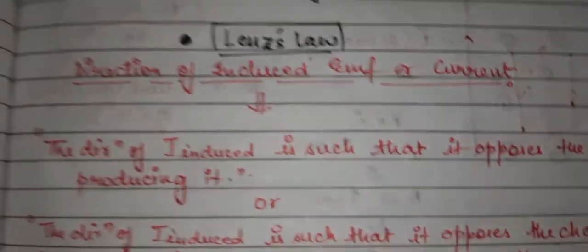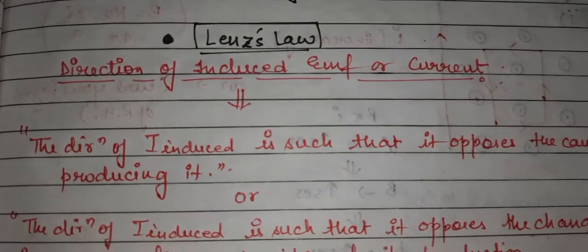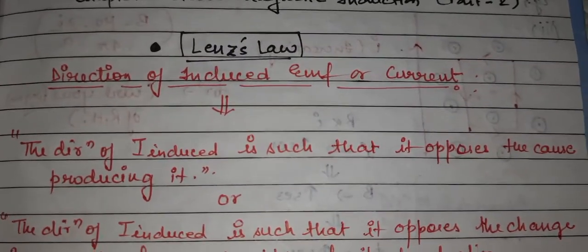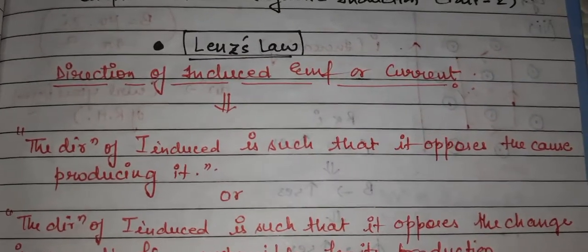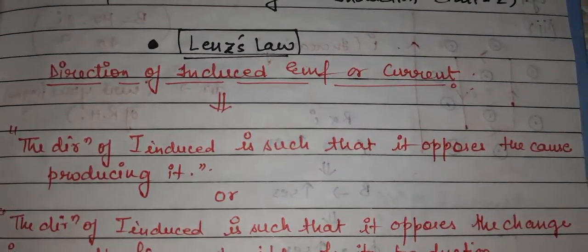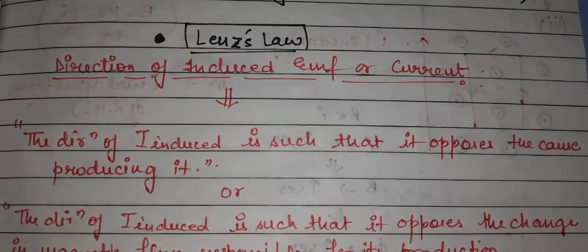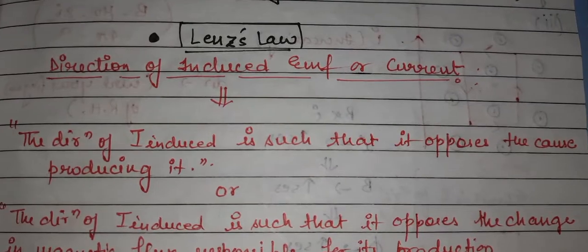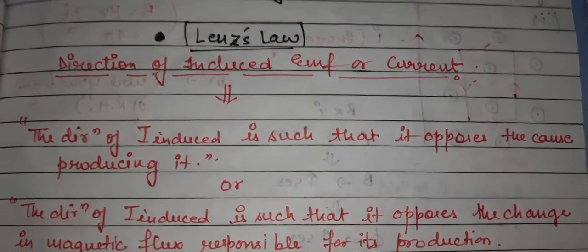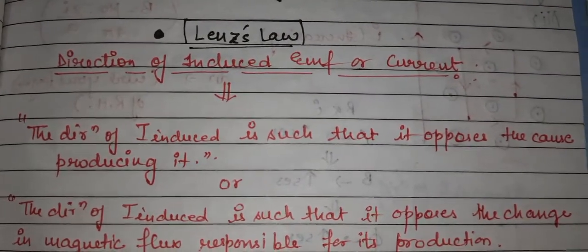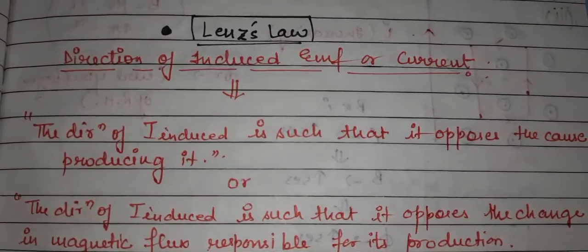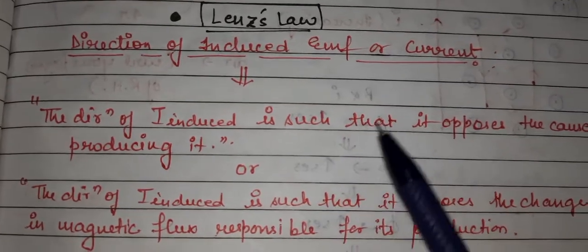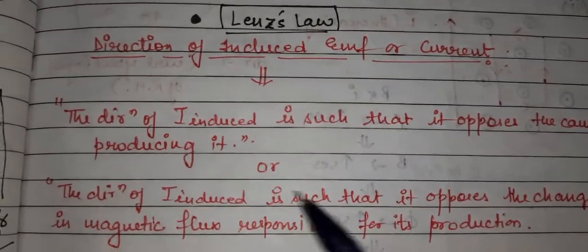In the previous video we saw Faraday's law, which says that whatever the reason is, it is not about the production, it is about the change of magnetic flux. So if there is a change in magnetic flux, there will be an induced EMF, or an induced current if the circuit is closed. So what does Lenz's law give you? The direction of the induced current is such that it opposes the cause of producing it.